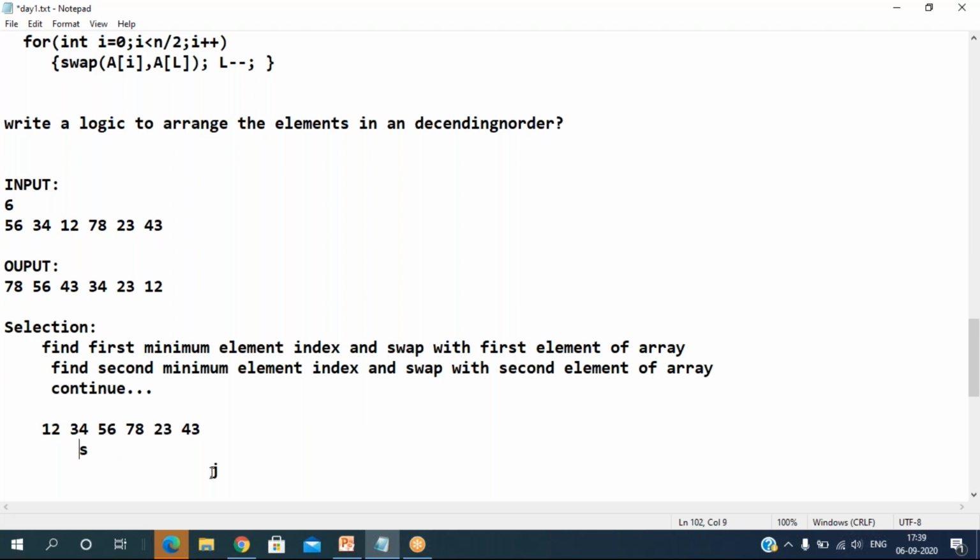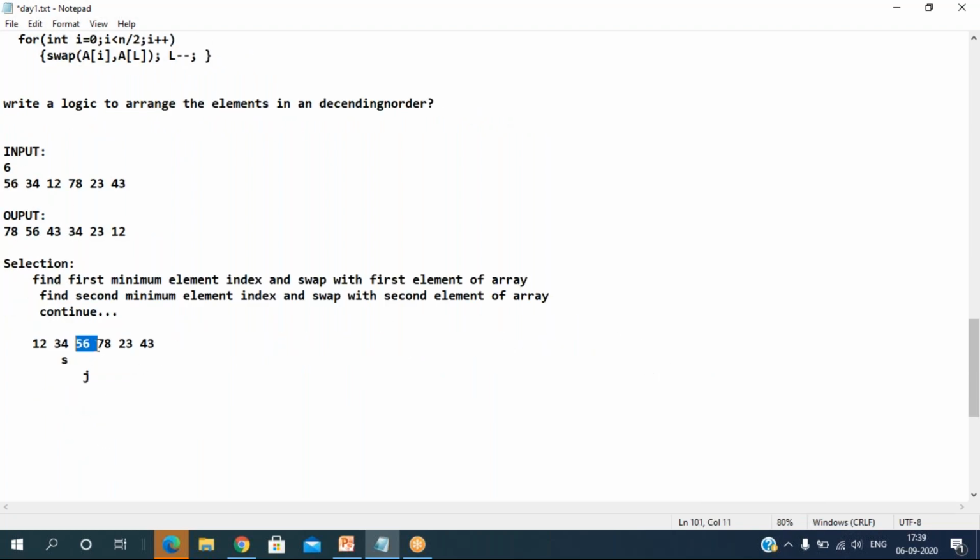I'll start from here. See, this location is already fixed. Now from all the remaining elements, we need to find the second minimum element. Yeah, here I need to find the second minimum element. So I'm going to assume whatever the second element is, that it is the minimum. Then start comparing all the rest of the elements. I keep comparing the rest of the elements until I find the next minimum element.